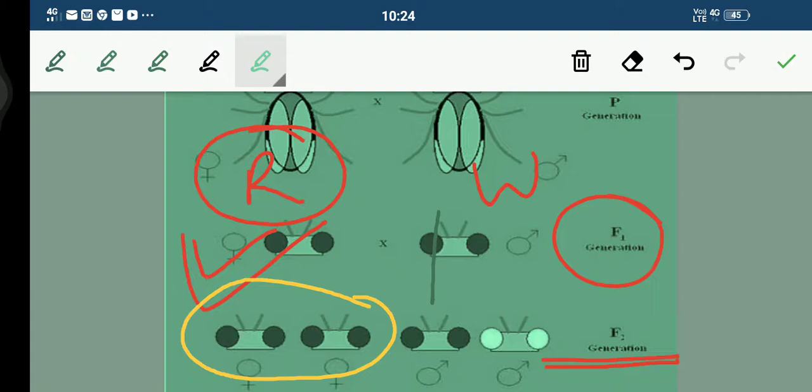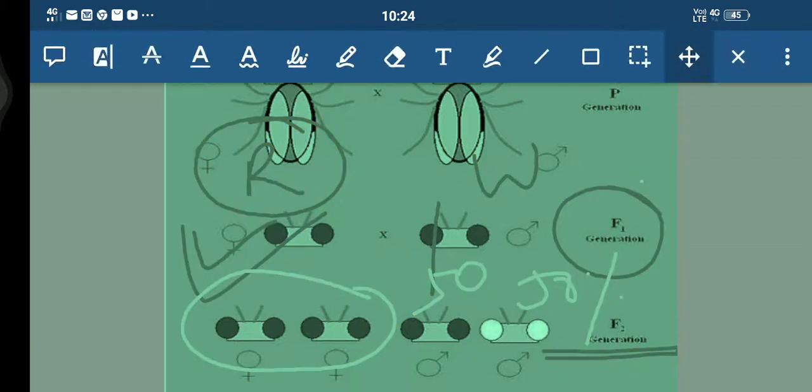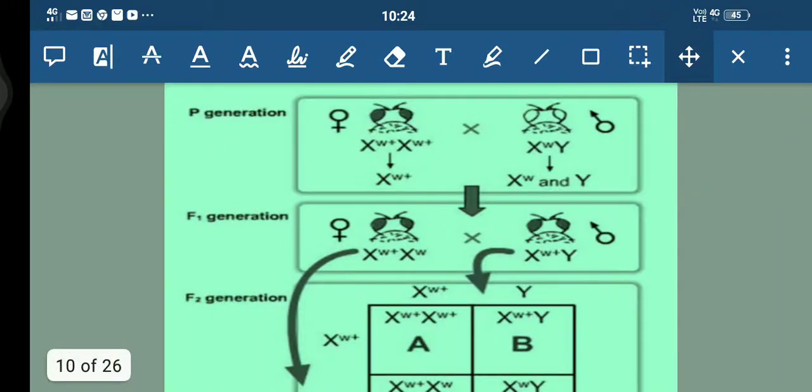But talking about the males, you can see here the sign, students, these are the two females and two males. So 50% are red-eyed and 50% are white-eyed. Fine. I hope this is clear, students. Very, very important it is. So you can see here this has been shown with this method.